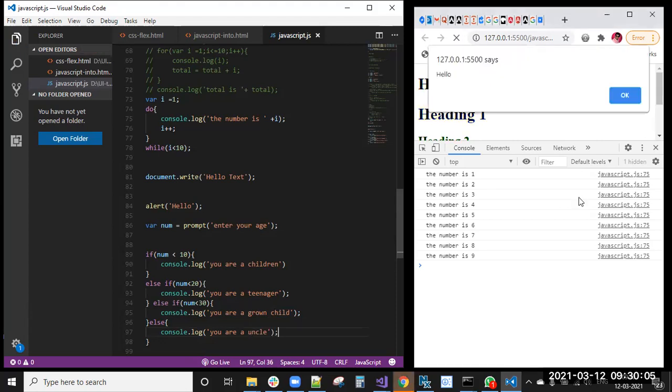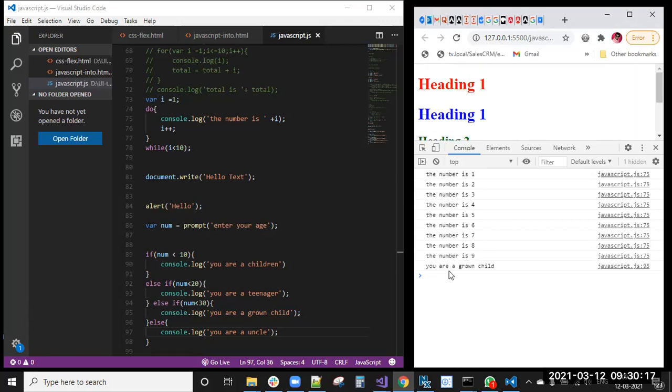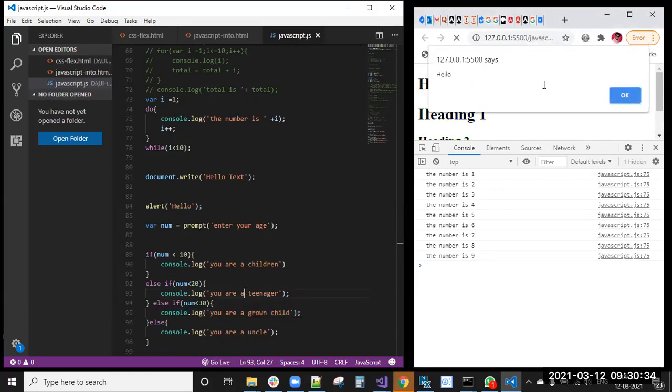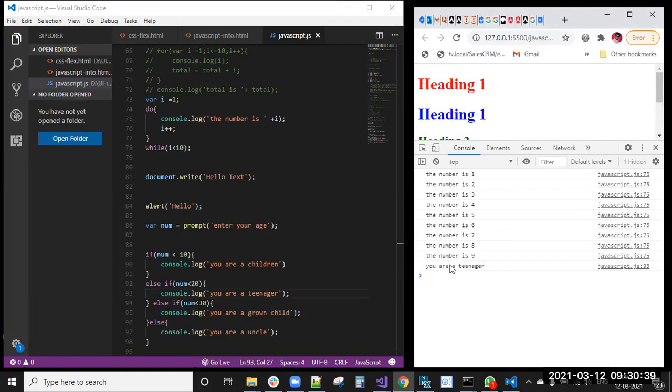Now I have saved this. We got allow. Next, prompt: enter your age. Suppose I enter 20. Now we got you are a grown child. This condition is satisfied here. Less than 20 means you are a teenager, so again we will run this. If I enter 18, now you can see you are a teenager.